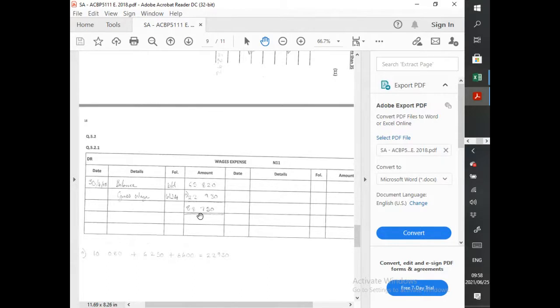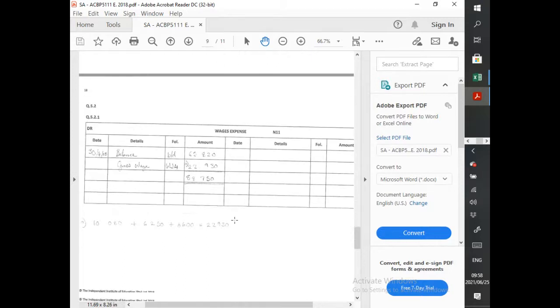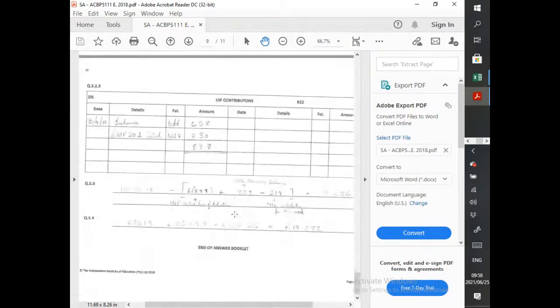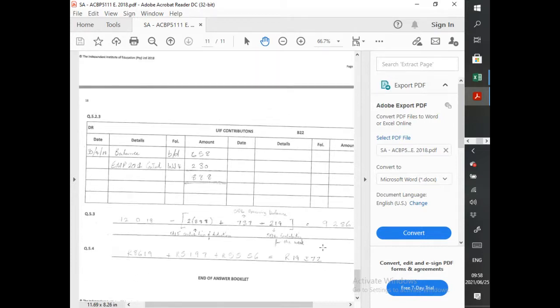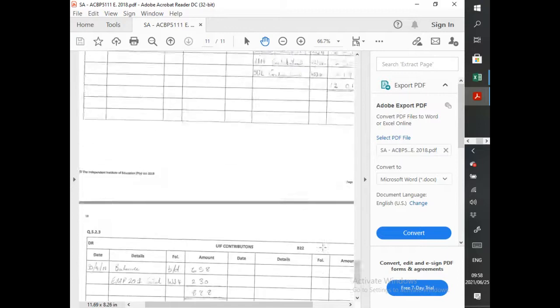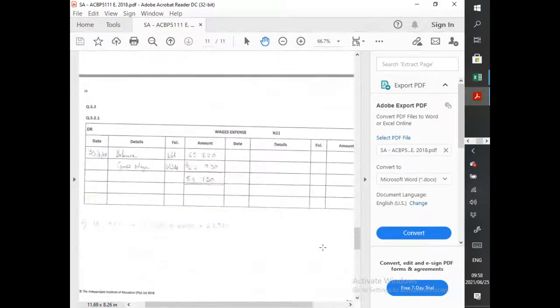We have that 8,800. What did we calculate here? Where am I getting this? All the employees are paid by issuing check. What amount needs to be cash?